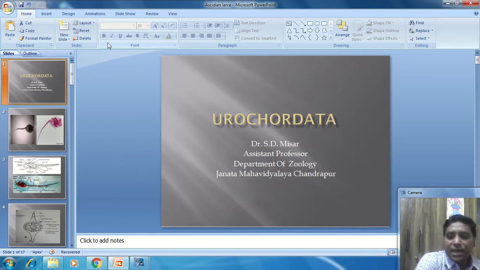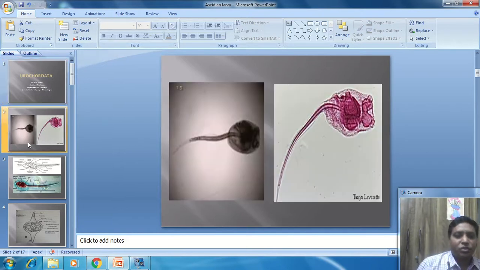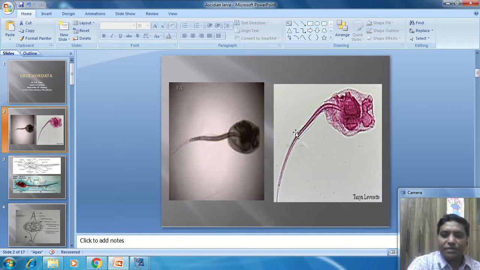So in the previous class we already discussed the larval stage in the Urochordata. The example is the larva of the Herdmania. Now this larva is called the Ascidian larva. We see the structure of this larva. Now this organism is a marine organism which is found in the sea water or in the sea.